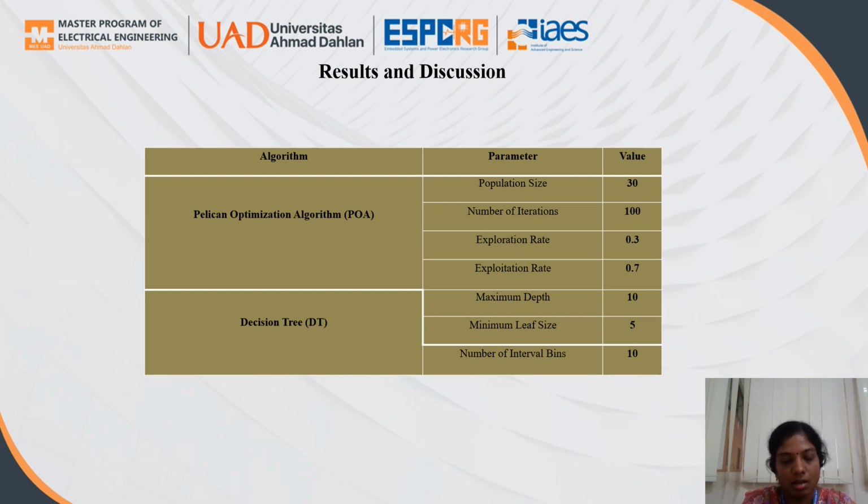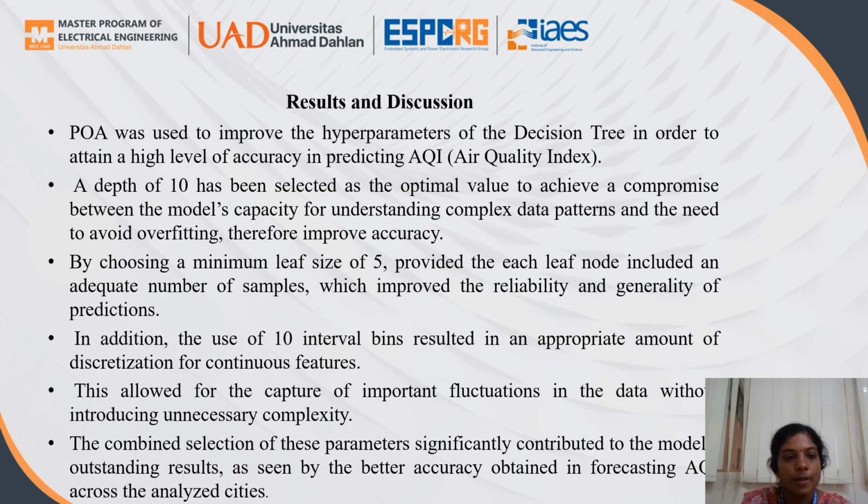So this is the algorithm, and the parameters I used for the Pelican optimization algorithm are: population size 30, number of iterations 100, exploration rate 0.3, exploitation rate 0.7. For the decision tree, the maximum depth is 10, the minimum leaf size is 5, and the number of interval bins is 10. The Pelican optimization algorithm is used to improve the hyperparameters of the decision tree in order to attain a high level of accuracy in predicting.